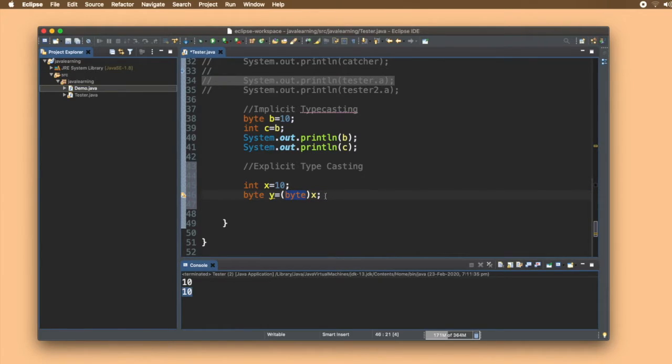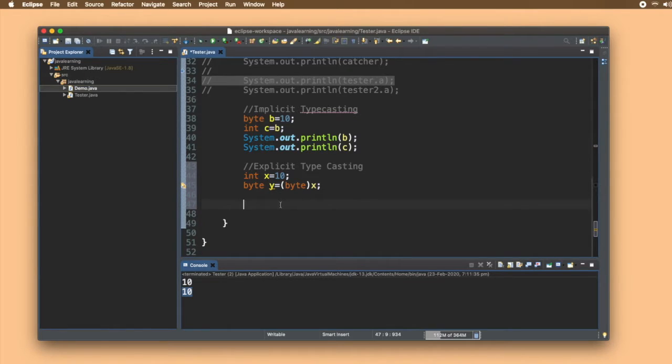We are forcing the compiler to convert this variable, which is of type integer, into byte. This is not actually preferred because it may result in data loss. Think yourself: integer x is storing 10 in 4 bytes, and we are forcing it to be stored in a single byte.